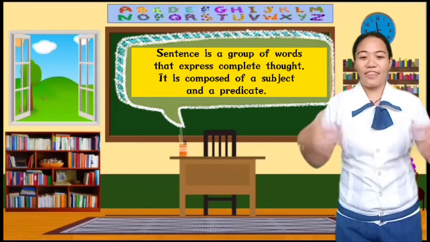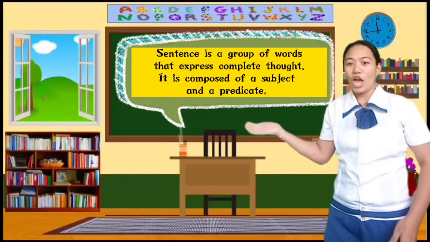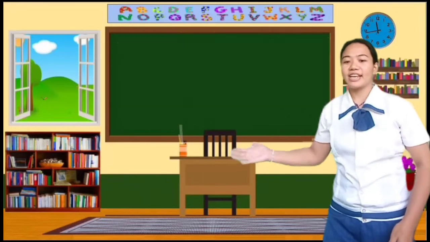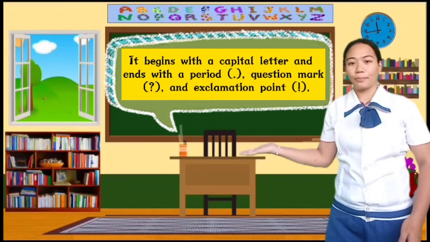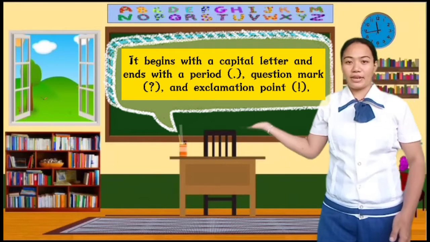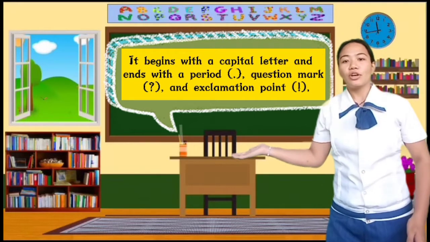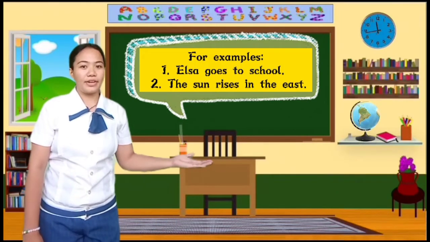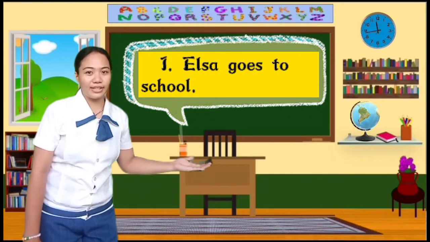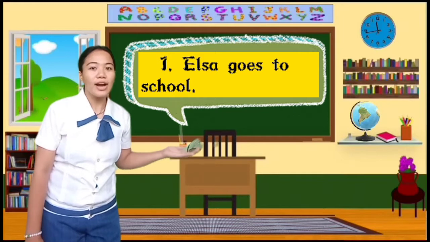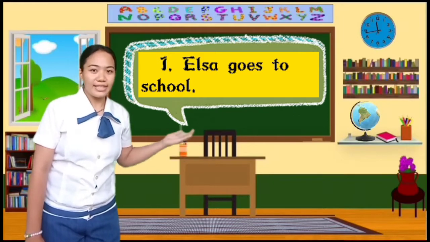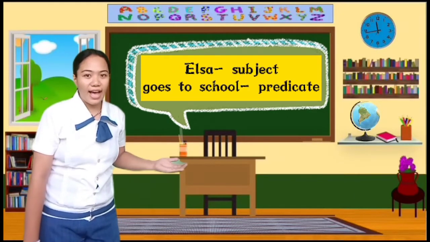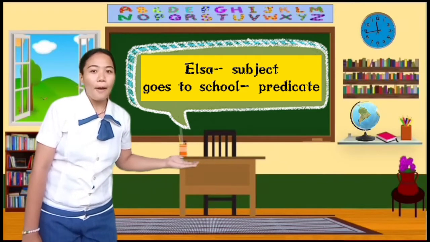Sentence is a group of words that express a complete thought. So, it is composed of a subject and a predicate. It begins with a capital letter and ends with a period, question mark, or exclamation point. Very good. So, here are the examples of a sentence. So, number 1, Elsa goes to school. So, who goes to school? It was Elsa. So, what did Elsa do? Goes to school. So, the subject is Elsa and goes to school is the predicate.